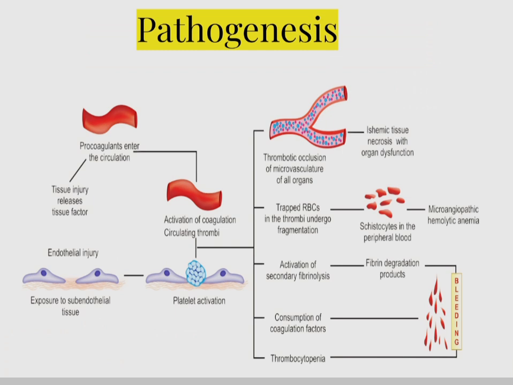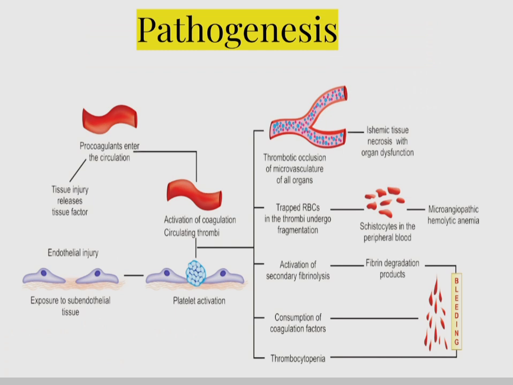So the pathogenesis, first I will explain the pathogenesis by this diagram, then we will see the PPT. The main causes are endothelial injury or the release of tissue factor into the circulation.